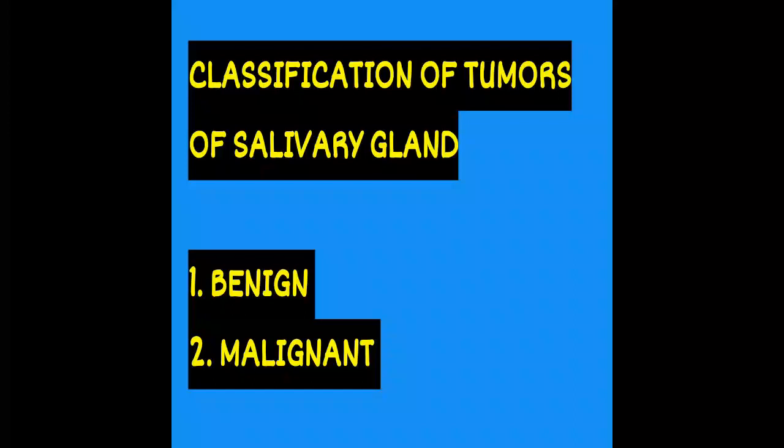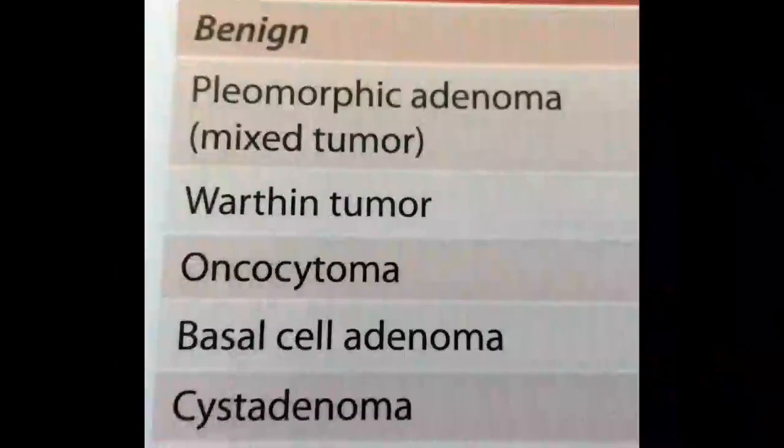Tumors of salivary gland are classified as benign and malignant. Benign means it is not harmful in its effect, and malignant means it is very virulent and infectious. The benign tumors of salivary glands are pleomorphic adenoma, Warthin's tumor, oncocytoma, basal cell adenoma, and cystadenoma.